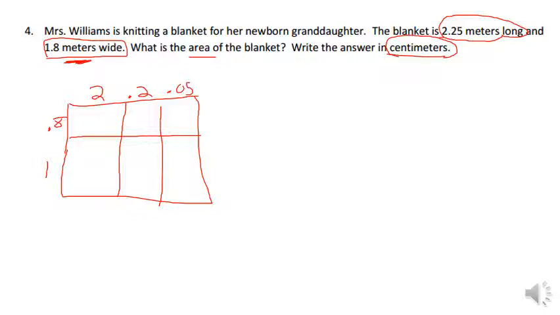So 8 times 5 is 40. Now I can see there are 2 place values behind the decimal point in 5/100, and there's 1 in 8/10. So I'm going to have to put 3 decimal places back in. So I go 1, 2, and 3. So I know my answer is going to be 4/100.